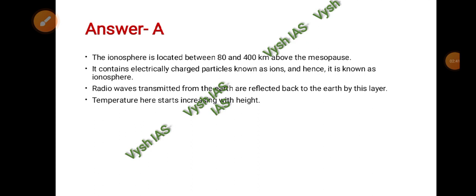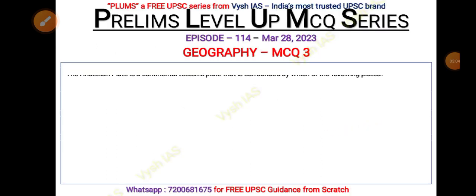Your answer is A, ionosphere. It is located between 80 to 400 kilometers above the mesopause. It contains electrically charged particles known as ions, and that's why the name ionosphere. In this layer, radio waves transmitted from the earth are reflected back to the earth. The temperature here starts increasing with height. I think a very easy question, right?